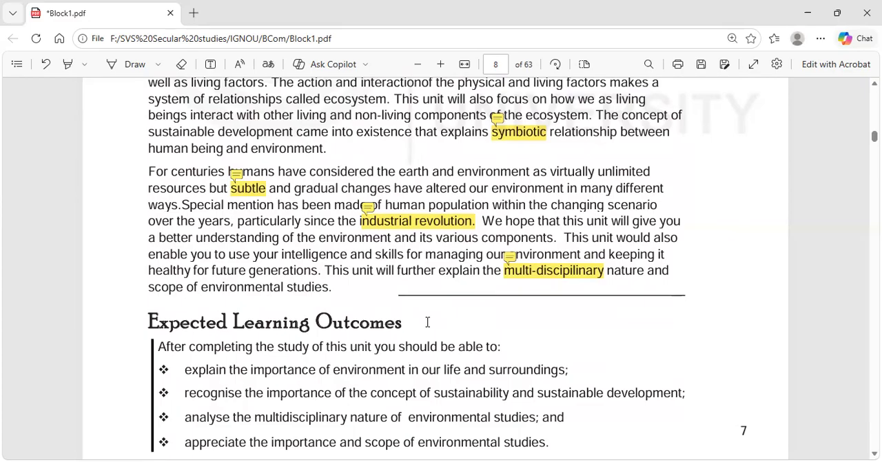For centuries, we thought that we can use the environment however we want, and it's going to be unlimited. But today we understood it's not unlimited, it's going to be limited, because of subtle and gradual changes. Subtle means it's not obvious. So it was happening without our knowledge, and we didn't really notice it.